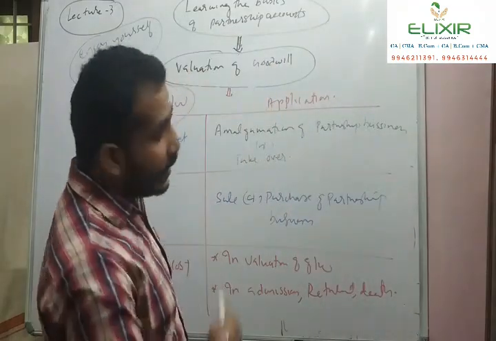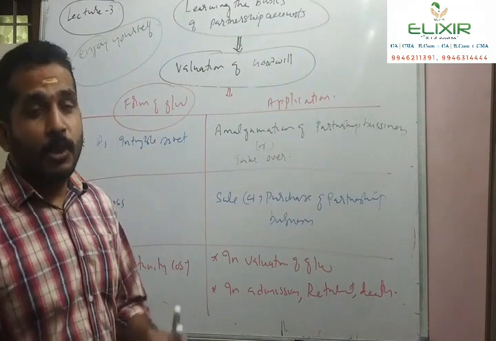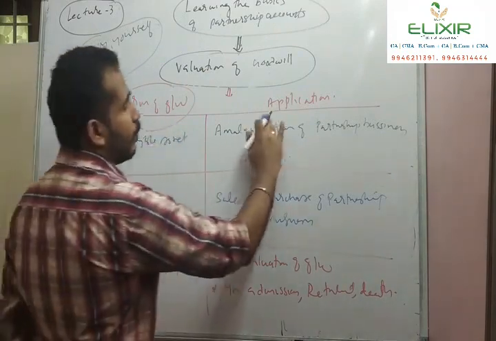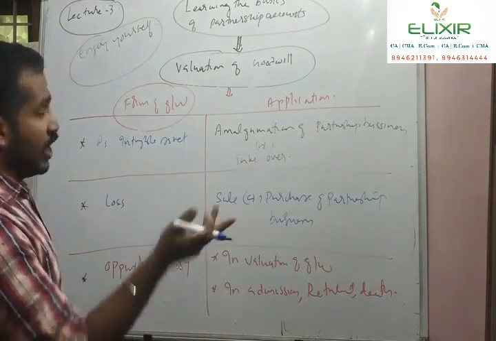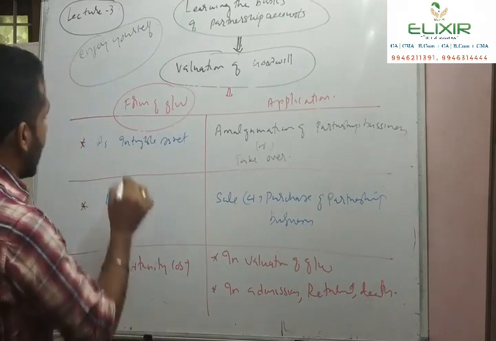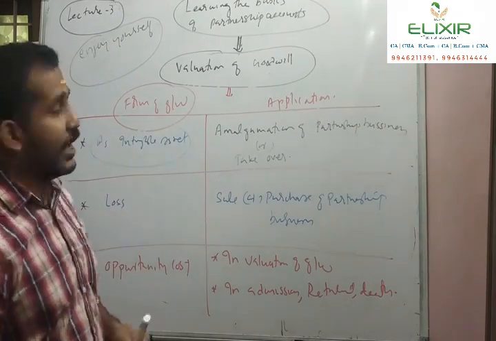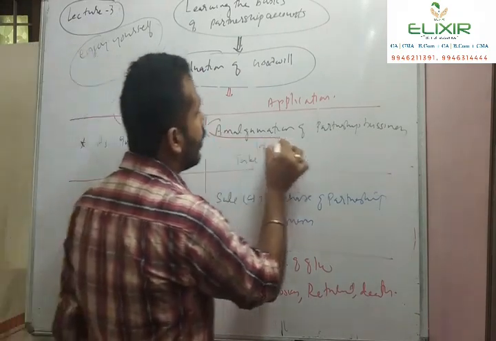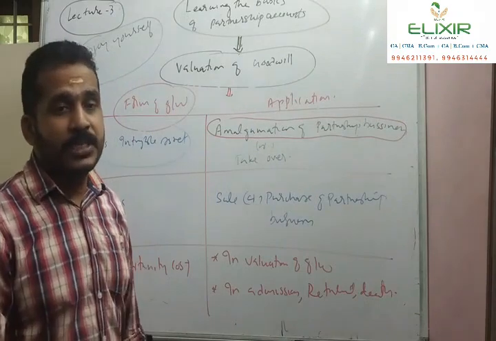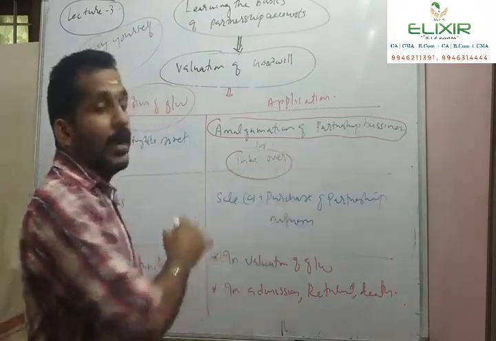Before moving to the detailed discussion of goodwill as an opportunity cost, I will summarize the points we have learned. This is the form of goodwill and this is the application of the concept of goodwill. Goodwill may take three forms. As an intangible asset, goodwill is treated as an intangible asset in the case of amalgamation of partnership business, which we will study in the later part, and in the case of taking over of partnership business.